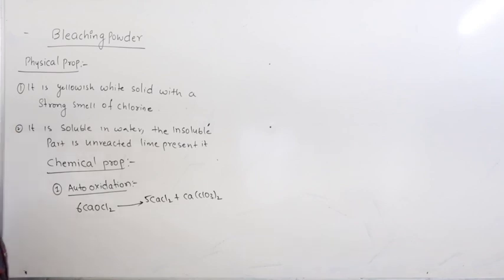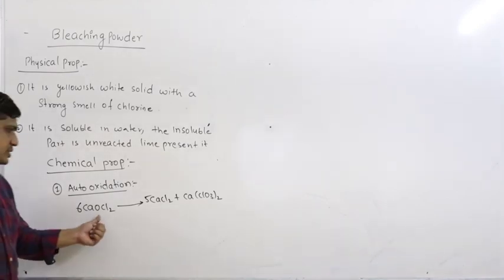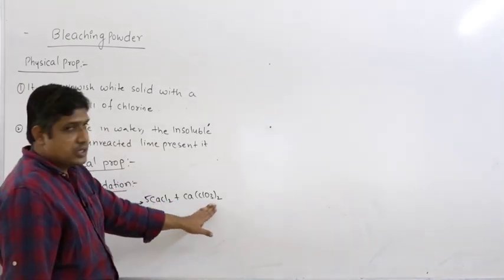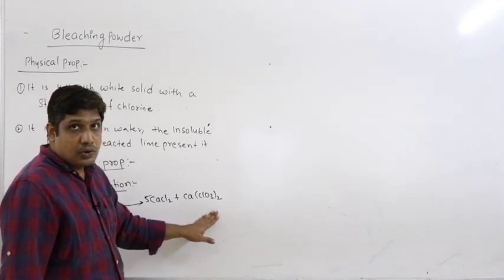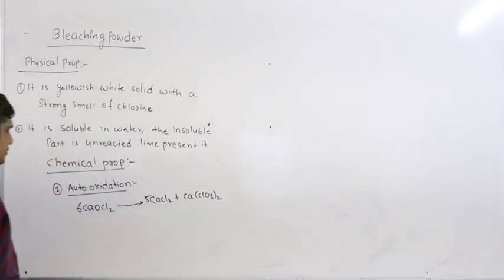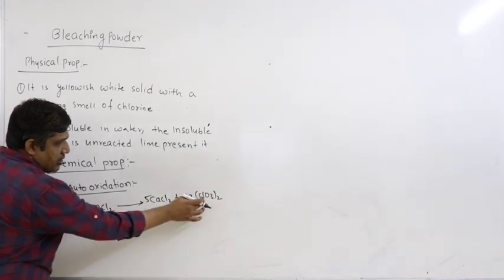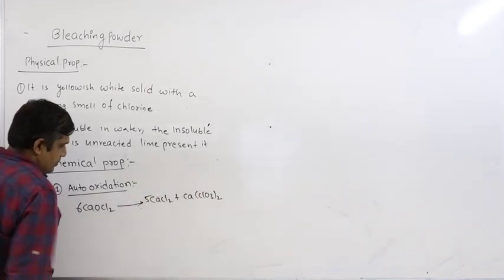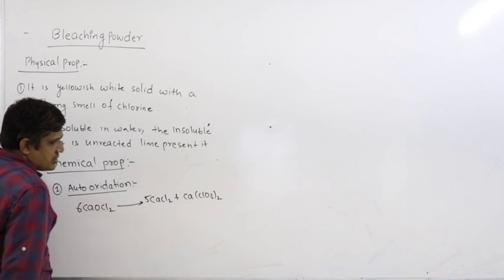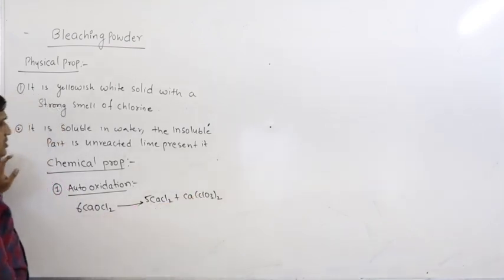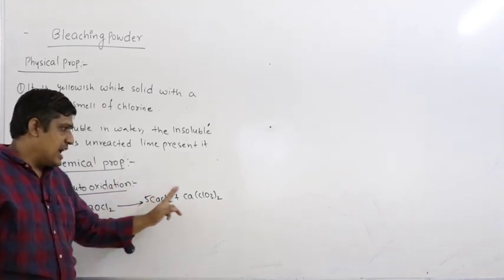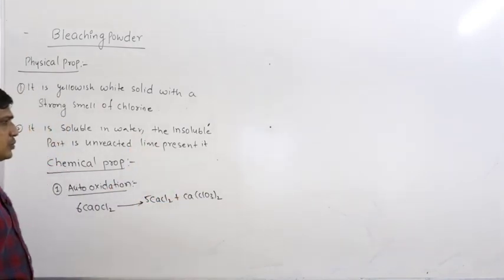So this is the auto oxidation. You can see this is calcium chloride, Cl minus, and you will get a higher oxidation state, +5: +1, -1, +5. So this is how it undergoes auto oxidation. It converts into calcium chloride and calcium chlorate, ClO3 minus, calcium chlorate.